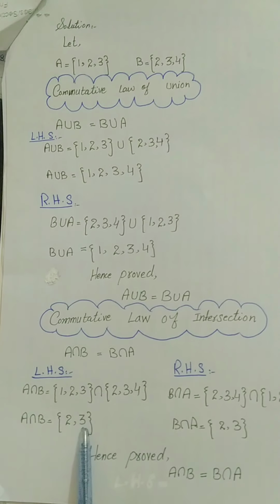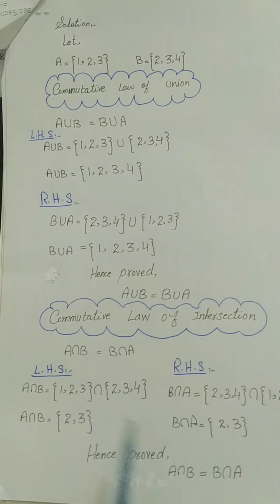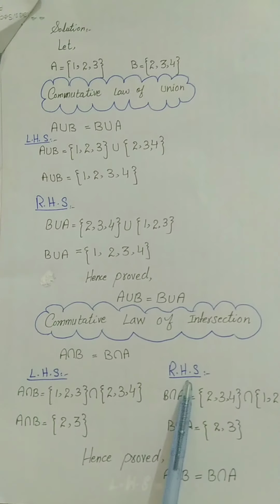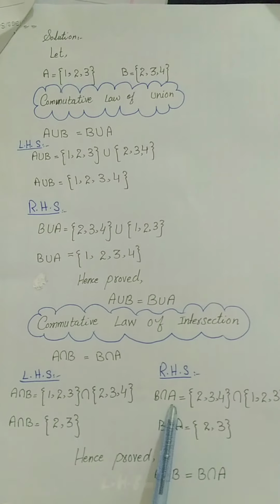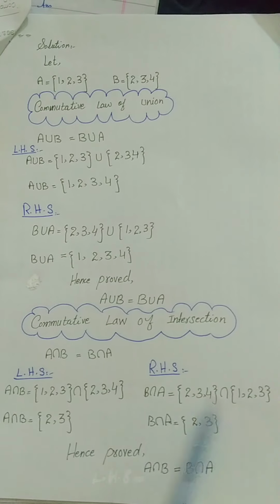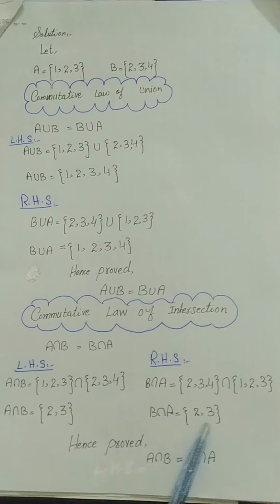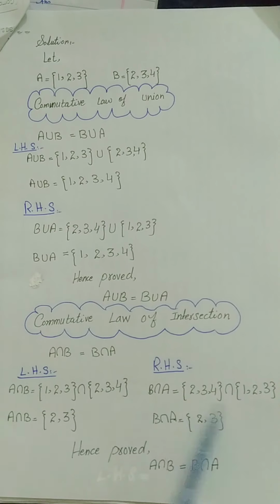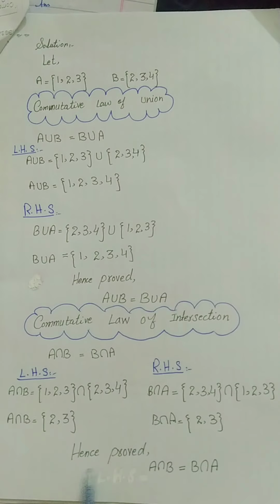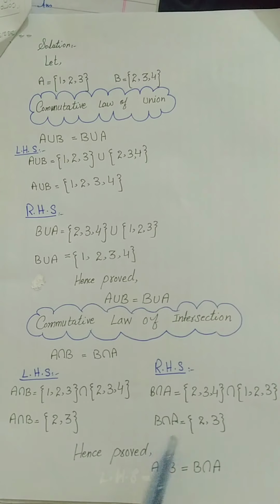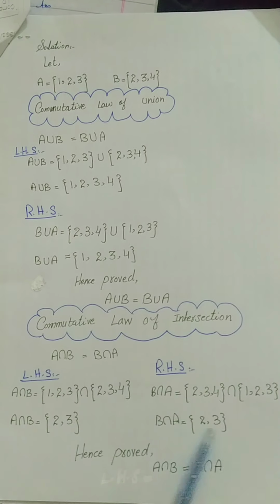So 2 and 3 are in both sets. In the right hand side, B intersection A, by putting the values of B and A, we write the same values, which are 2 and 3. So this proves that the left hand side equals the right hand side.